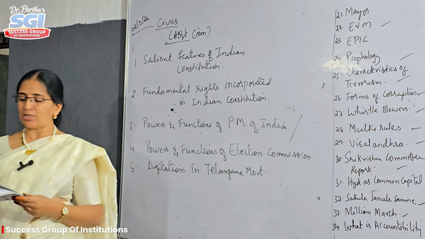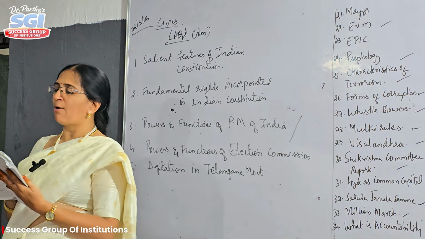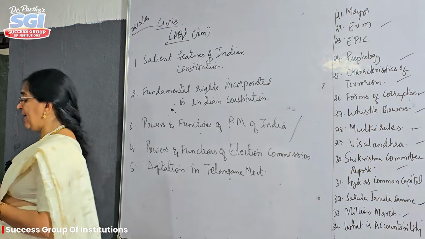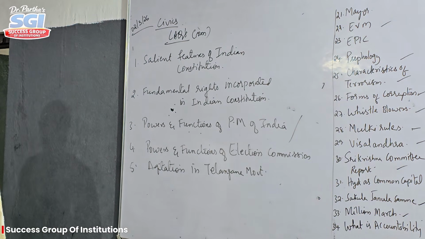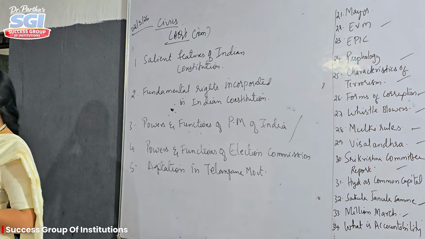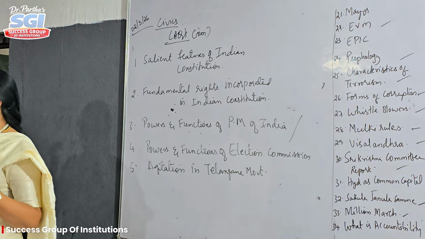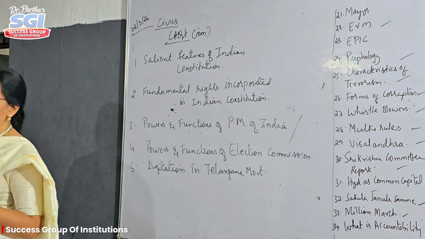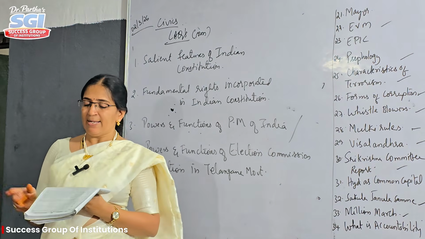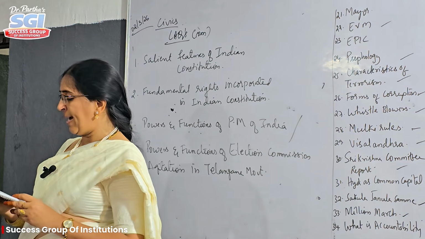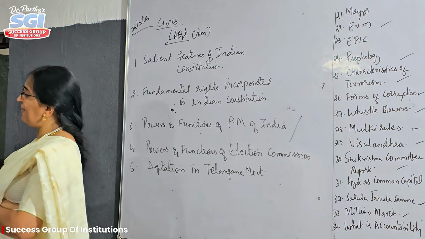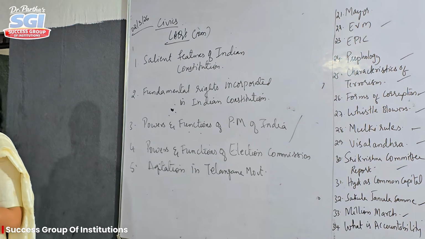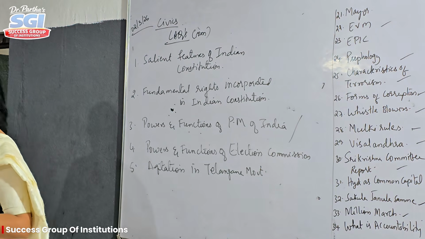Okay, and next, when it comes to the powers and functions of the Prime Minister, boys, first one, the Prime Minister is the leader of the majority party. We know that everybody is in the Council of Ministers. From those Council of Ministers, whoever gets the highest majority of votes will be the Prime Minister. So the Prime Minister is the leader of the majority party. The second one, leader of the Union Cabinet. Prime Minister, leader of the Parliament. He creates the link between the Council of Ministers and the President, and he is the leader of the Union Government and leader of the nation.